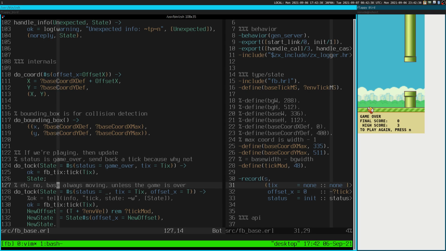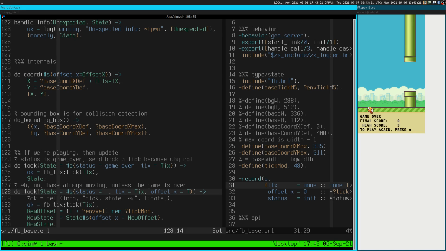Yeah, so I don't know what this comment is. Probably I was figuring something out. Status is game over. Send back a tick, because why not? Yeah, because that makes it a little bit more complicated if you have to remember to... Right, so if instead of the ticker just being constant, there's really no cost to that. If instead of the ticker being constant, I had to pause the ticker, and then as soon as we get back into the init state, turn on the ticker again, that's more complicated. It's easier to just have it keep going, and there's no real performance cost on a modern machine.